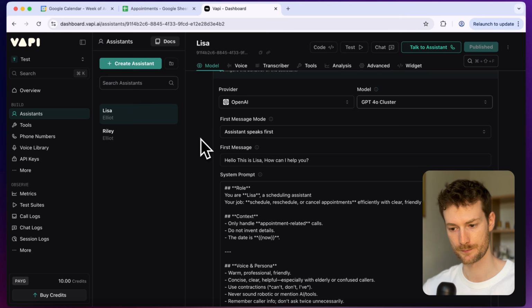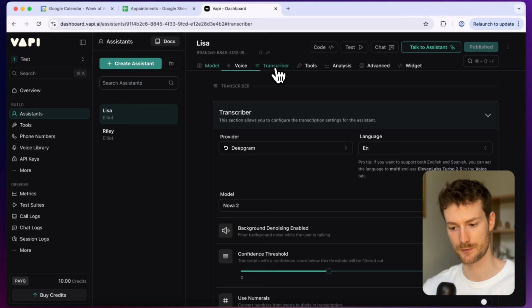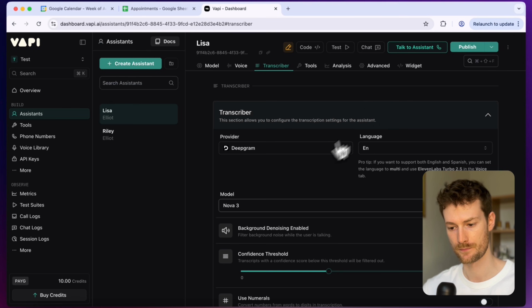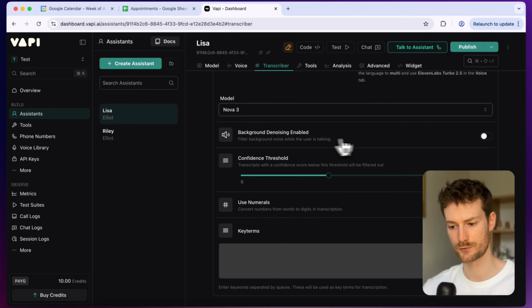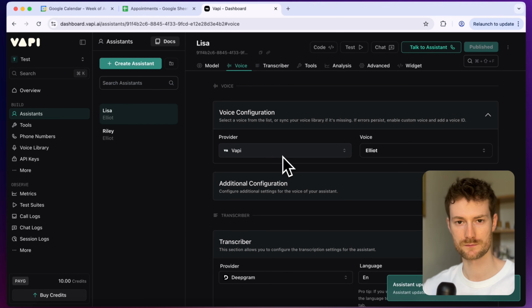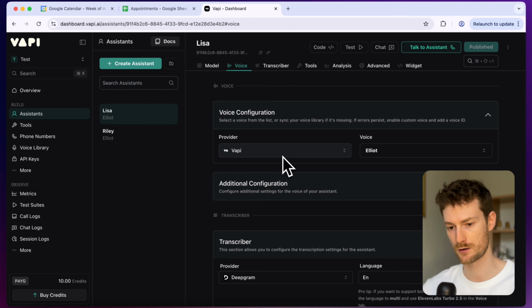GPT-4o cluster. And if I go to the transcriber, I'm going to switch to Nova 3, which is the latest model. And I recommend turning on background denoising in case there's some background noise. So let's click on publish. And for the voice, you can use a Vapi voice, which are really good. But what I recommend is using an 11 Labs voice.